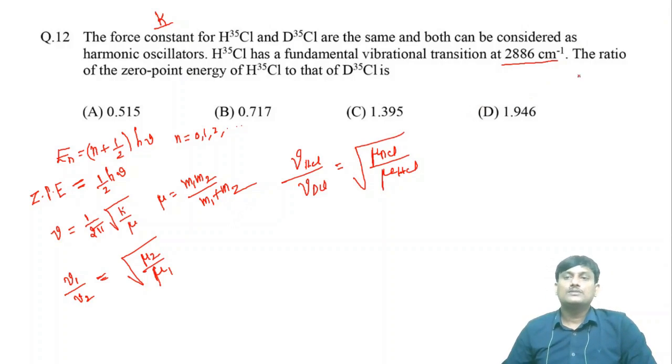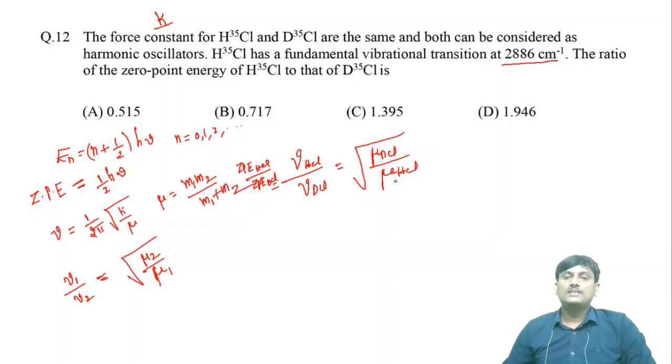Here in this question, you have to calculate the ratio of the zero point energy of H35Cl to that of D35Cl. What is the ratio? If you take ZPE of HCl and ZPE of DCl, there is a cancellation of the 1 by 2 and h terms. So finally you will get nu HCl by nu DCl. This is the ratio you have to identify: ZPE of HCl by ZPE of DCl.